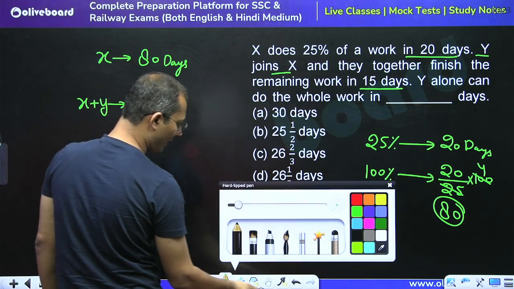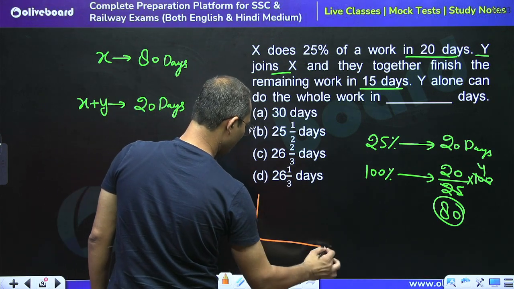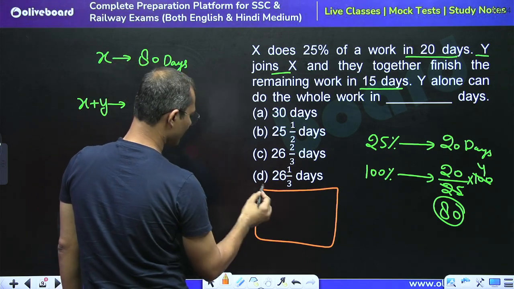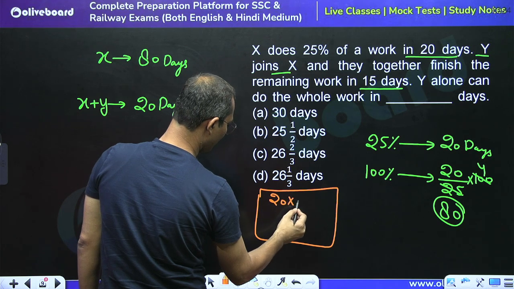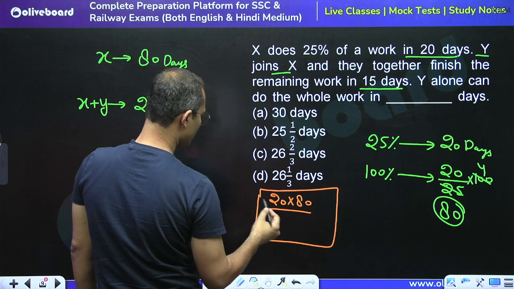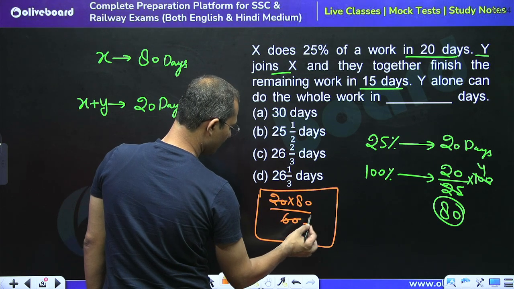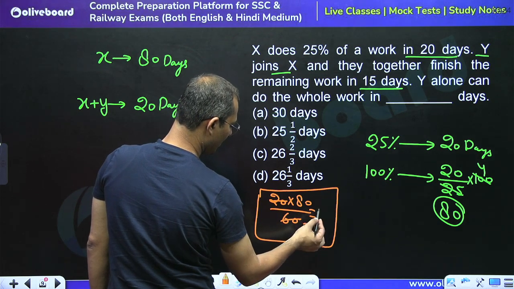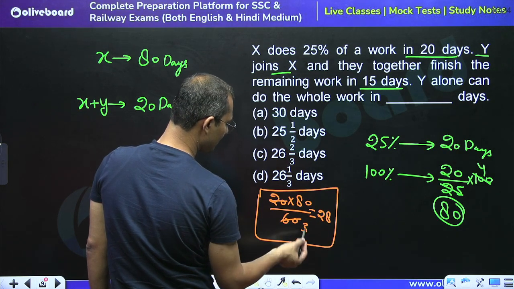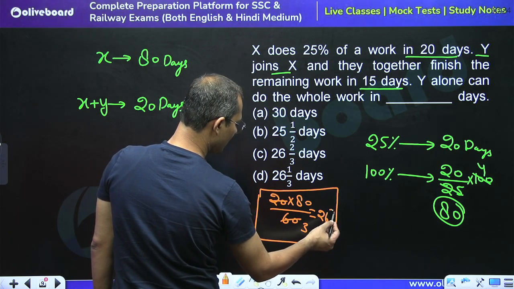So here we can apply the shortcut also, right? The time taken by X and Y together is 20, so 20 into 80 divided by the difference, right? So what is the difference? The difference is 60, right? So we can say that this is equal to how much? 3 2s are 6 and 3 6s are 18, right? 3 6s are 18, so 2 by 3.